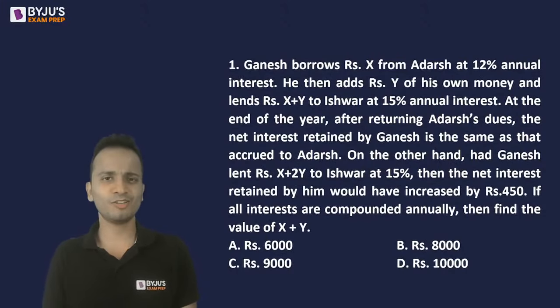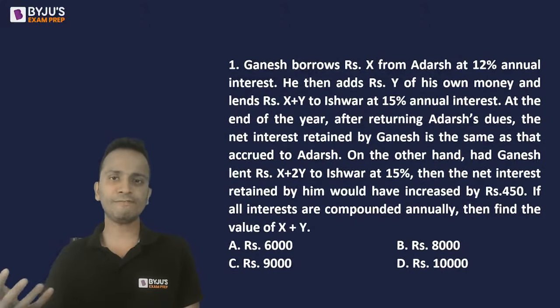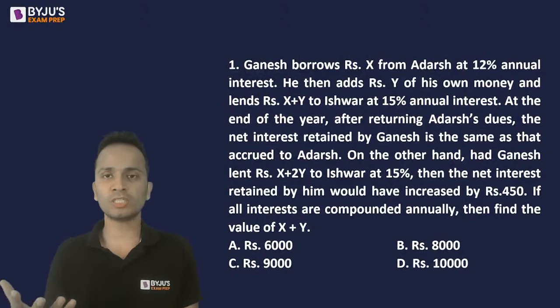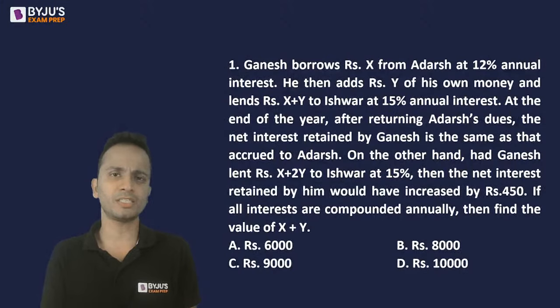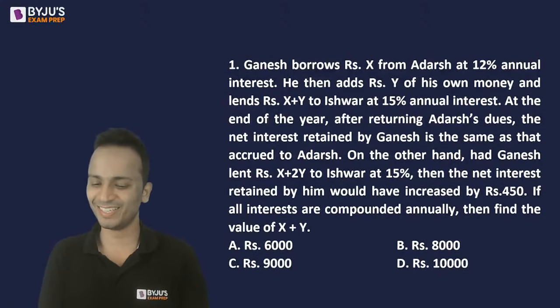Probably it's just the length or the language of the question that might bother you, but if you do this logically, it will not take you more than 1 minute after you have understood the question.